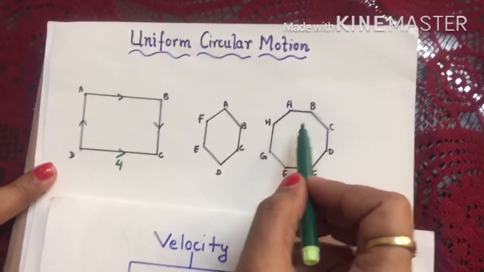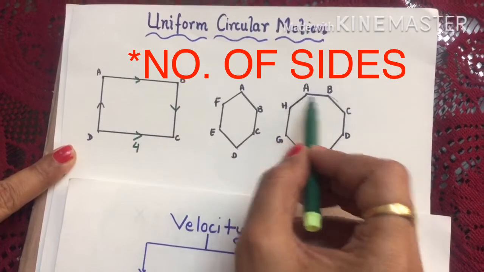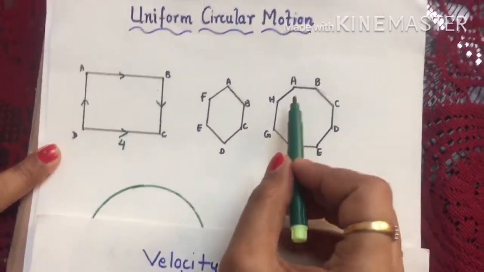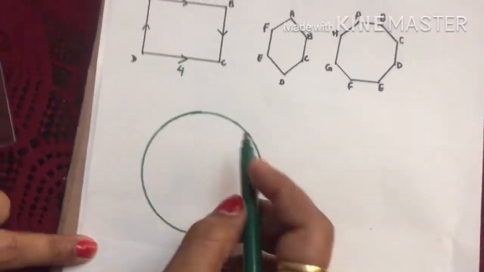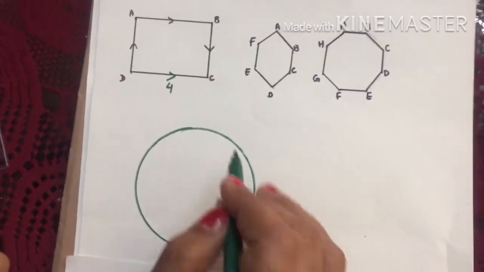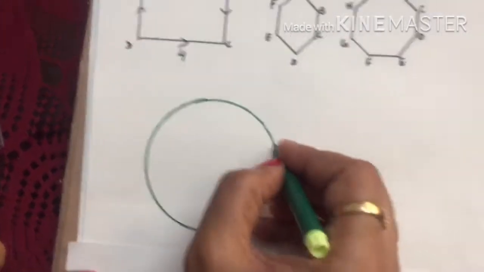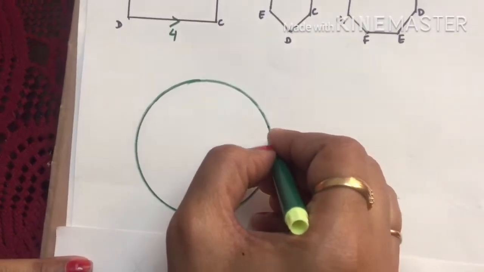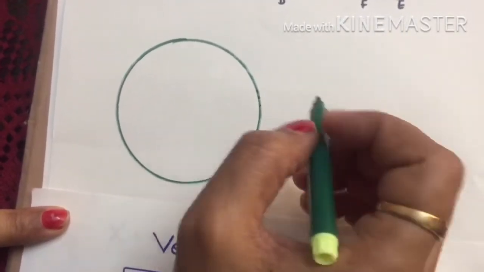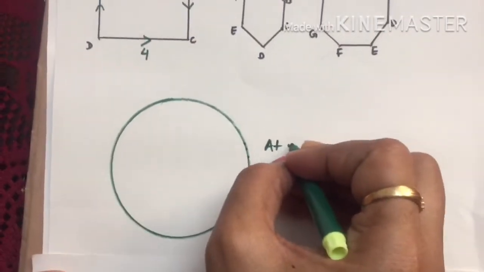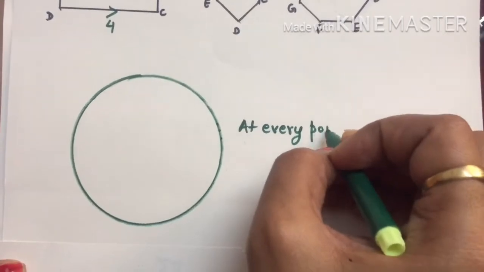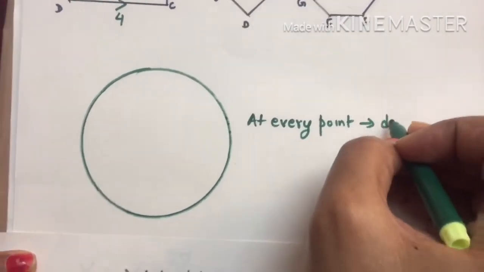Now if we go on increasing the sides, what will happen? We will come to this kind of shape, which is nothing but a circular shape. In a circular shape, at every point the body is changing its direction. This is the one thing you have to remember: at every point the body is changing its direction.